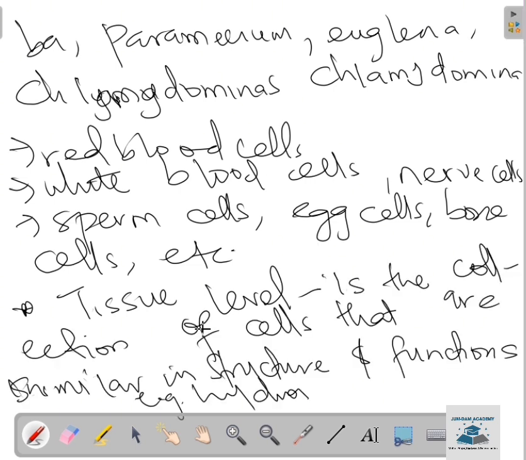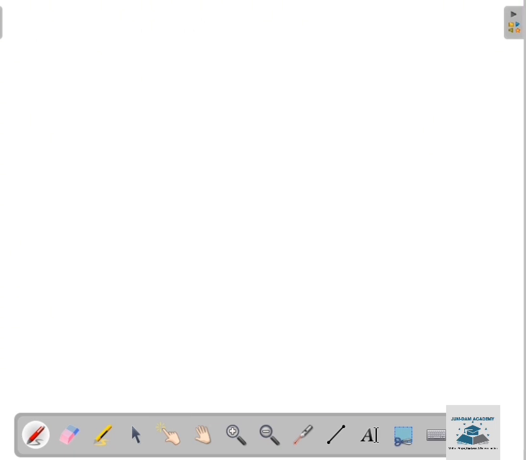Tissues have the same origin and occupy the same position in the body of living organisms. Let's move to the next page to continue what we are writing.